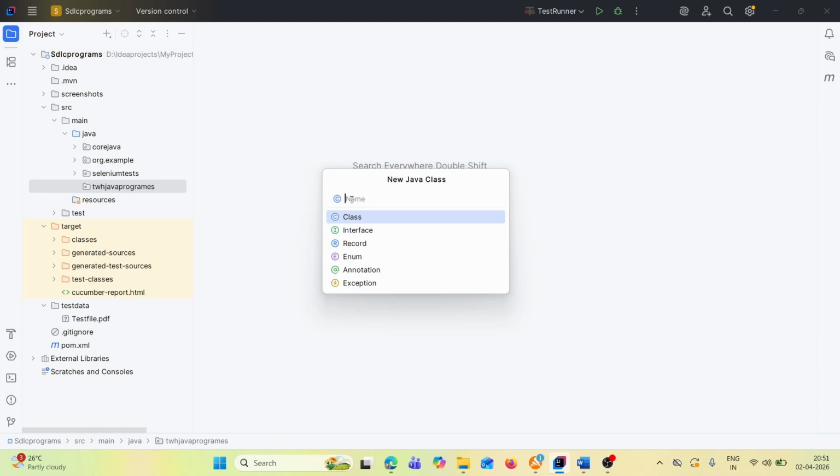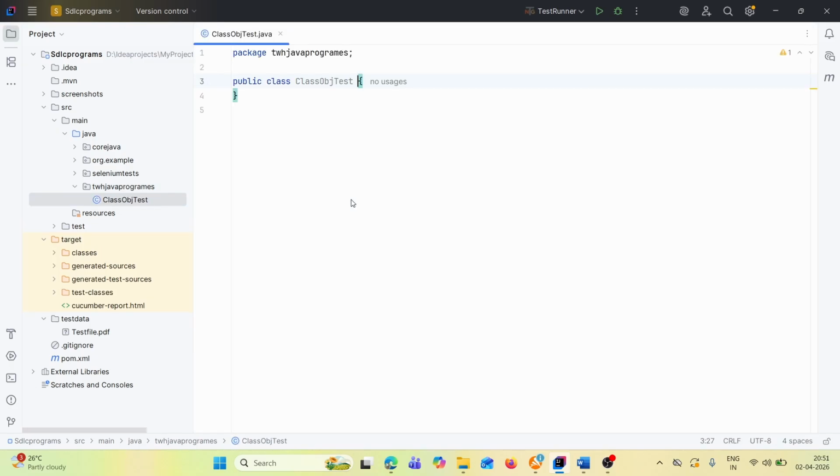Let's say the class name is ObjectTest. Any meaningful name you can provide, not an issue. Then let's create one main method.